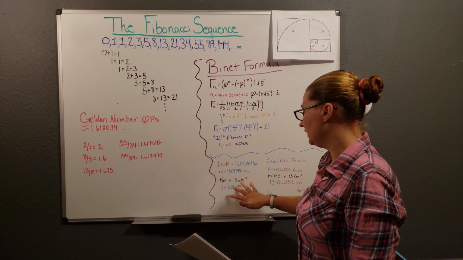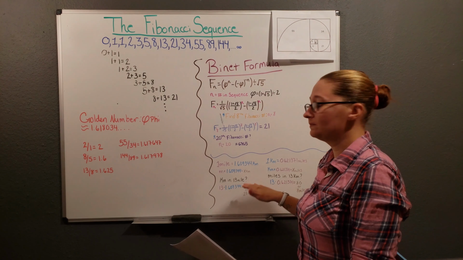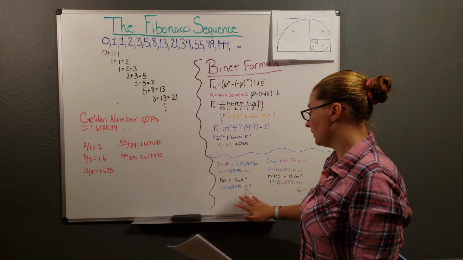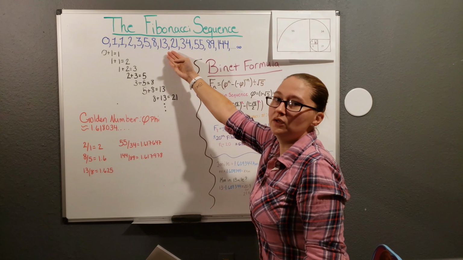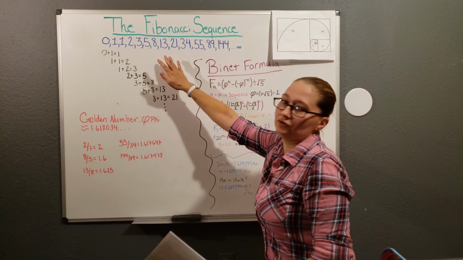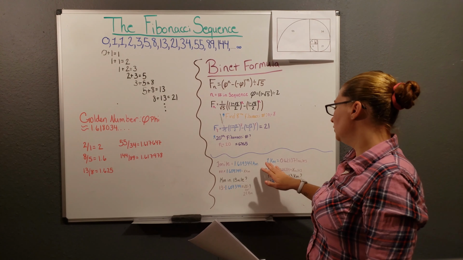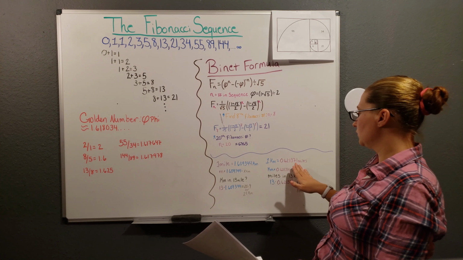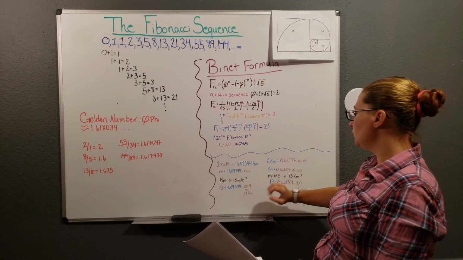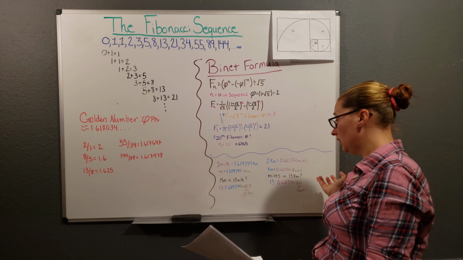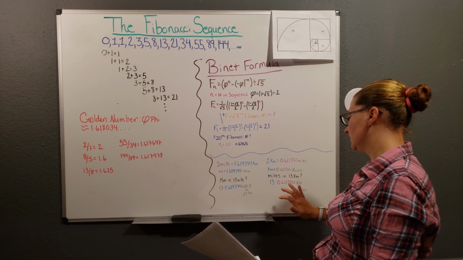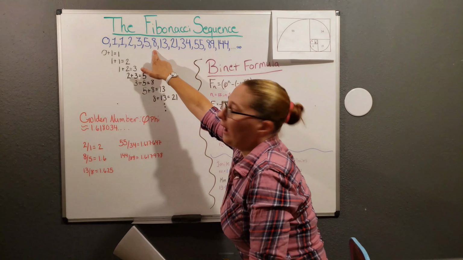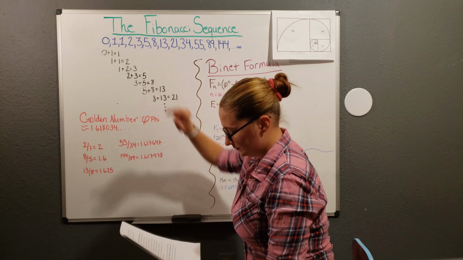So if you wanted to find how many kilometers were in 13 miles, you would just take 13 and times it by 1.609344. You get 21. 21 comes directly after 13. So if you wanted to find kilometers to miles, 1 kilometer equals 0.621371 miles. So then if you wanted to see how many miles were in 13 kilometers, you take 13 and you times it by 0.621371. You get 8. 8 is directly before 13.